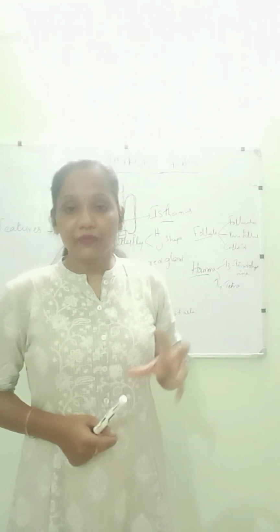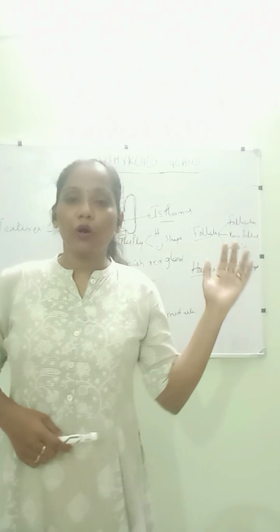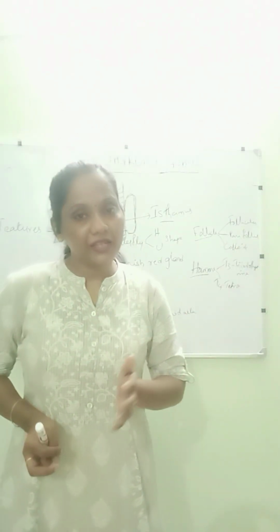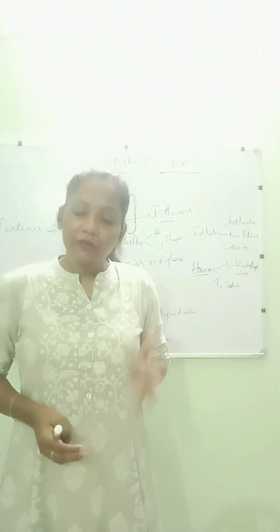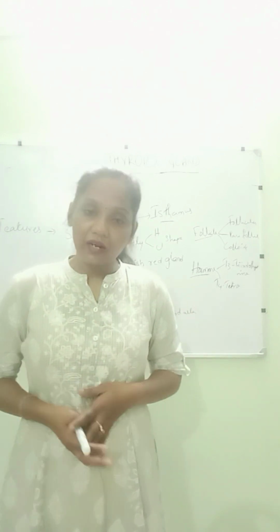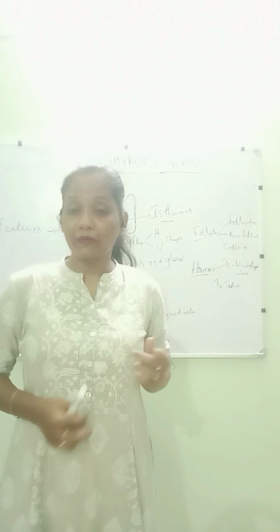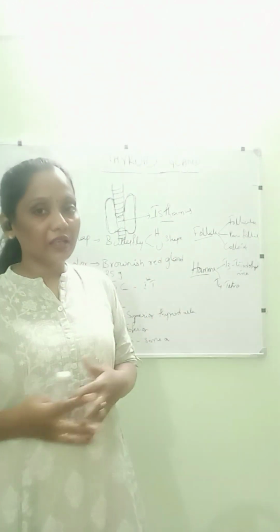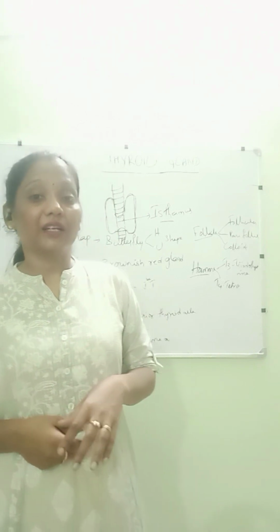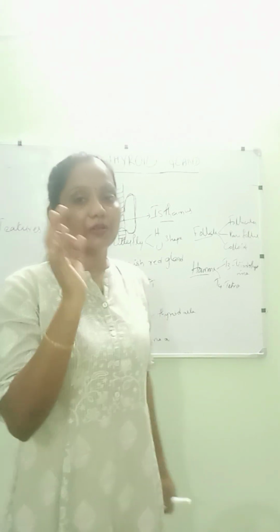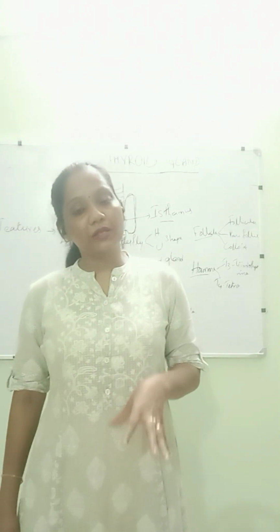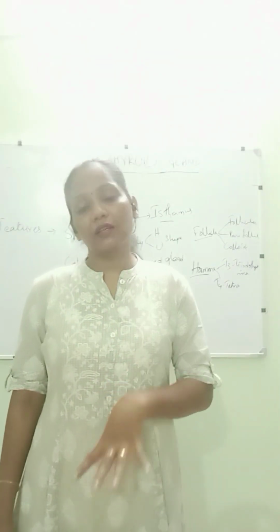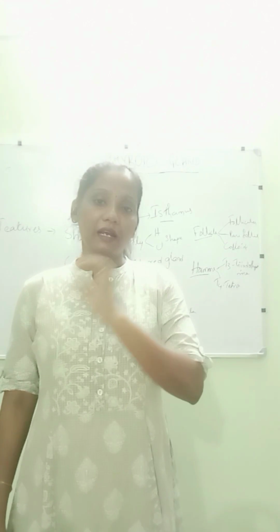And if the thyroid gland is overactive, all these things will be increased, and we call it tachycardia, hypertension, and sometimes heart failure can also happen because of the prolonged pressure on the heart. So such things will happen. So the first important function is that it helps in maintenance of vital signs, especially it works on the vital organs like the heart, lungs and kidneys.